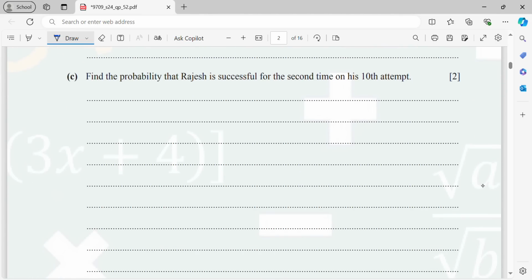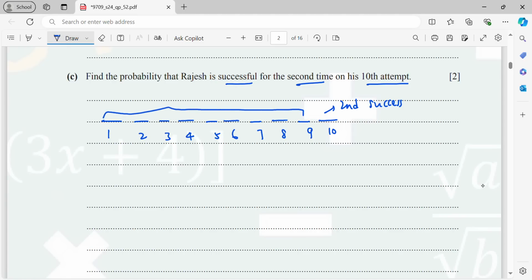Now C, find the probability that Rajesh is successful for the second time on his 10th attempt. So 1, 2, 3, 4, 5, 6, 7, 8, 9, 10. This is 10. This is my second success. That means for the first 9 attempts, Rajesh has 1 success and 8 failures.